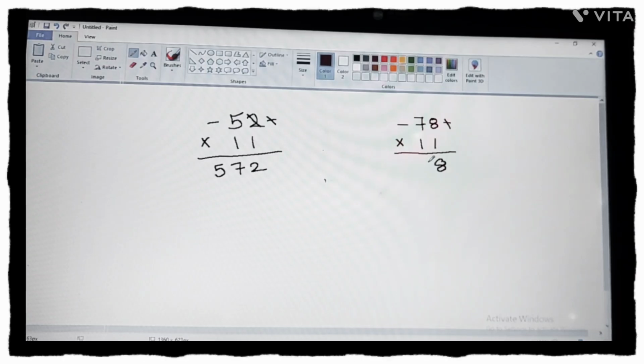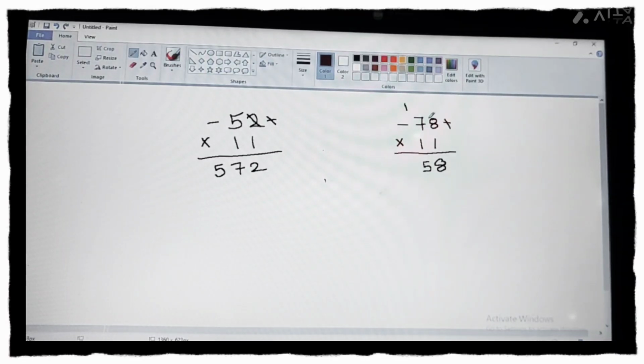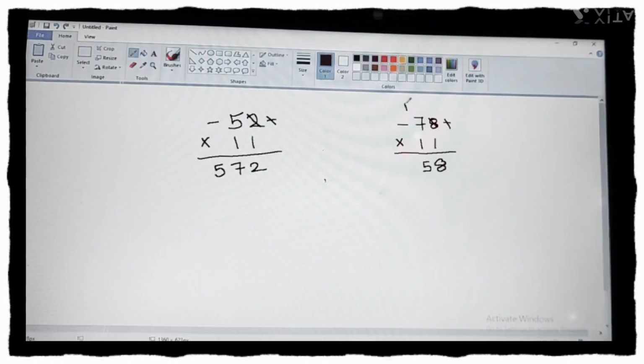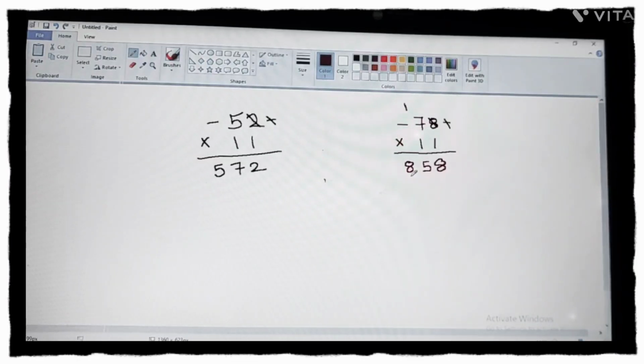What I am going to do is 5 I will write here and 1 I will carry up. Okay. Then after 8 plus 7 I have added, I'll cut 8. Then 7 plus dash is 7 and I don't have to forget, मुझे भूलना नहीं है कि मैंने 1 यहाँ पे carry up किया है. So that also I will add when I am adding these both numbers. So 7 plus dash is 7 plus 1 is 8. So that is 858. Okay.